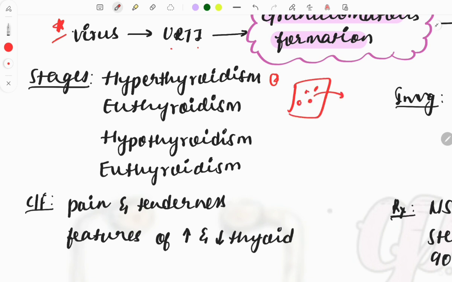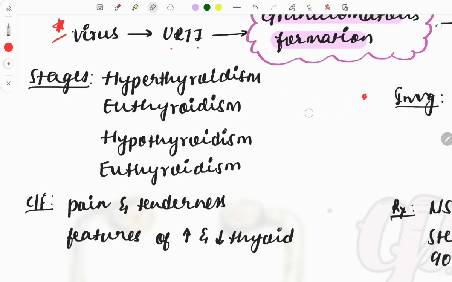First hyperthyroidism will be seen. Then when all the contents are released, and after the destruction, the T3 T4 levels in the blood will go back again to normal. And what happens is that after some time, as the thyroid cells are destroyed, the T3 T4 cannot be released, due to which you can see a phase of hypothyroidism, and it will take time for the cells to regenerate, and after the regeneration it will again come to the normal levels.